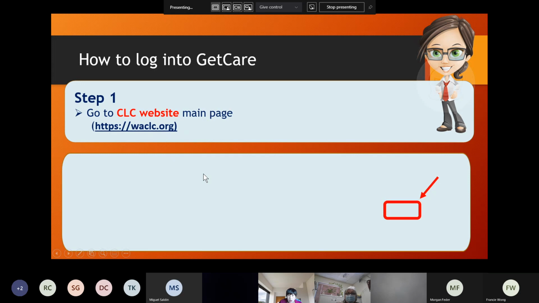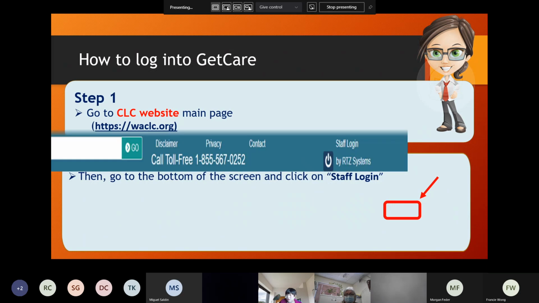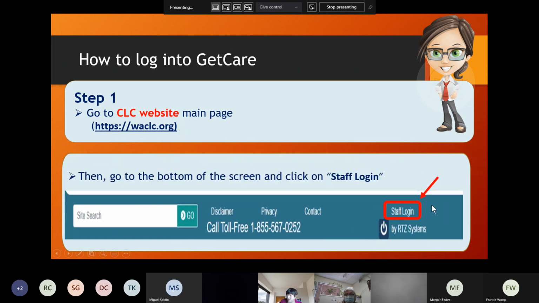If you go here and go all the way to the bottom of the screen, there's a middle one, login here, and that's not for us. So don't click on that link. That's for the public. For us, you have to go all the way to the bottom of the screen and click on staff login. Looks like this, right? So this is what you do. You click staff login. Okay, so far so good.